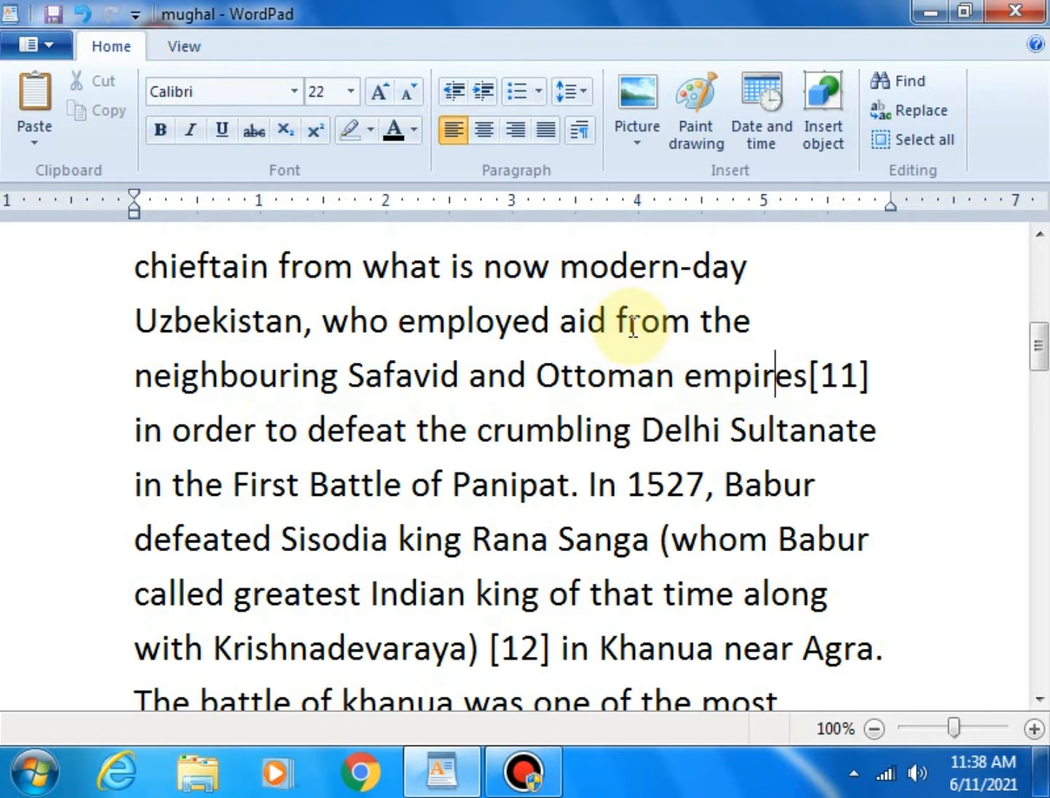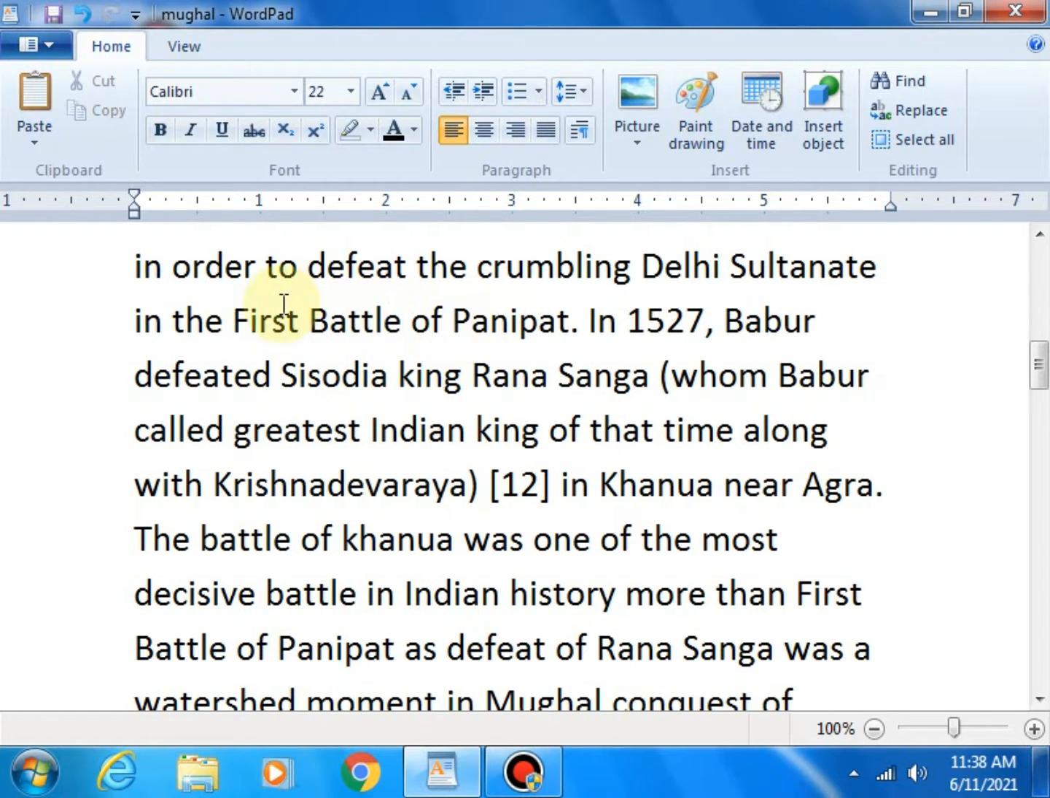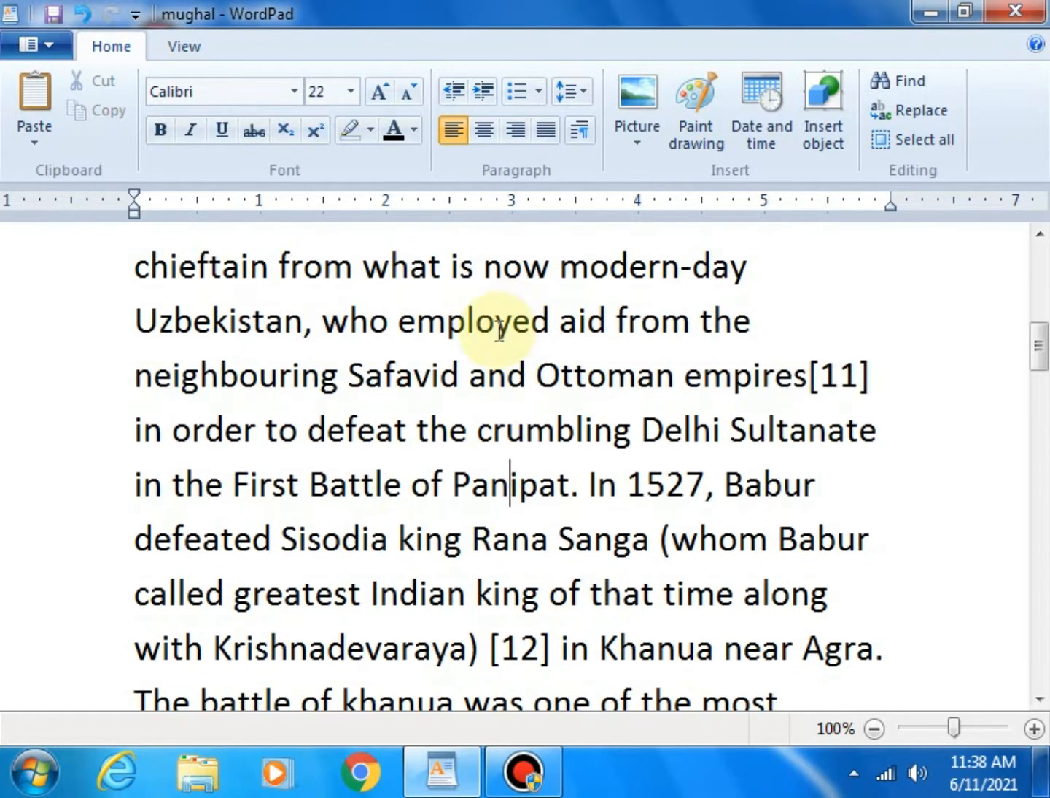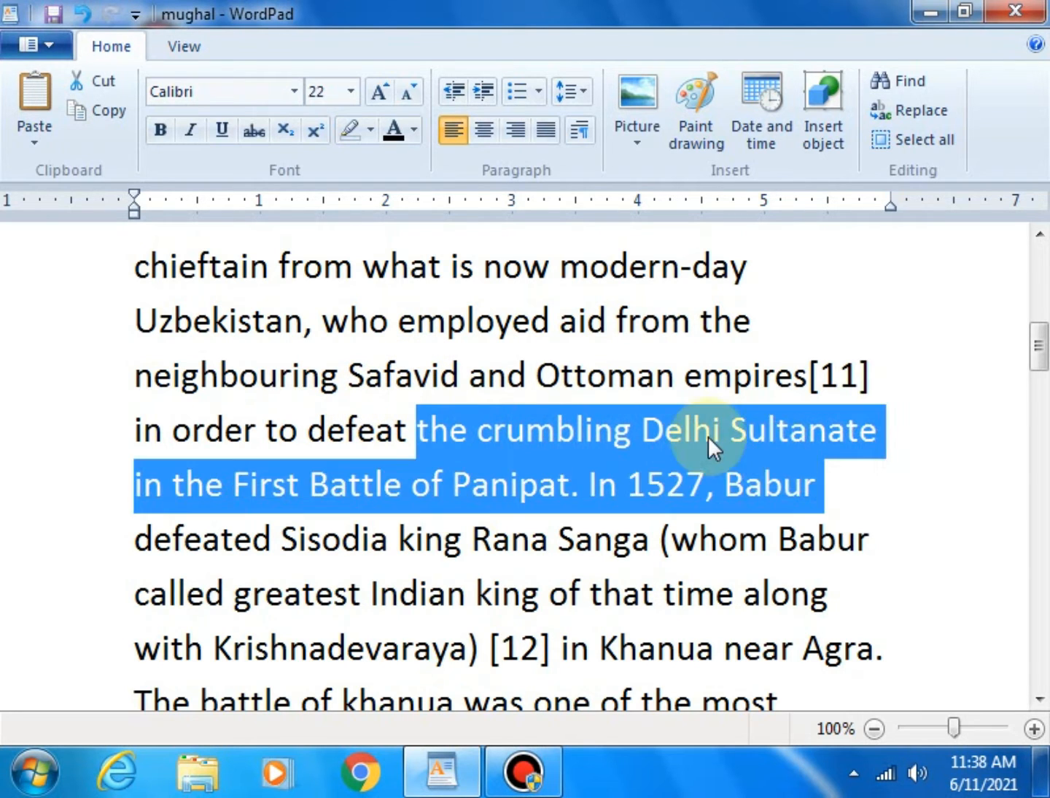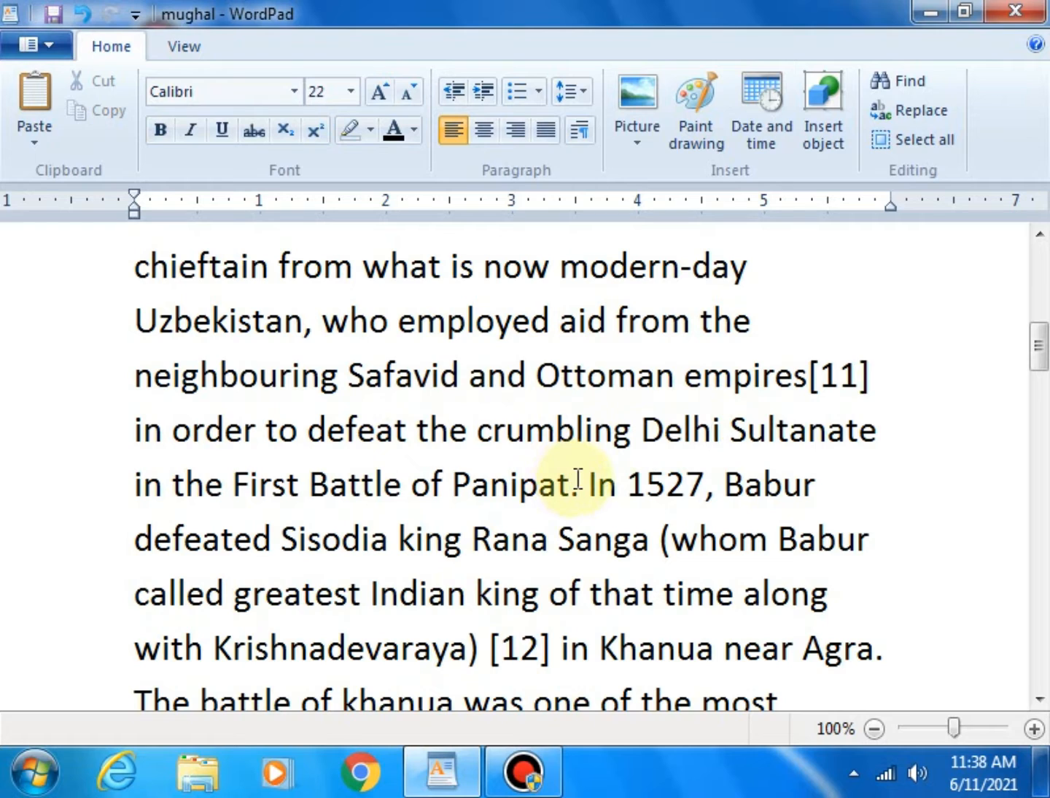Means he got help from which dynasties? The Safavid and Ottoman Empire dynasties, in order to defeat the crumbling Delhi Sultanate in the first Battle of Panipat. Means he defeated the Delhi Sultanate in the first Battle of Panipat. I think you know about the Battle of Panipat.